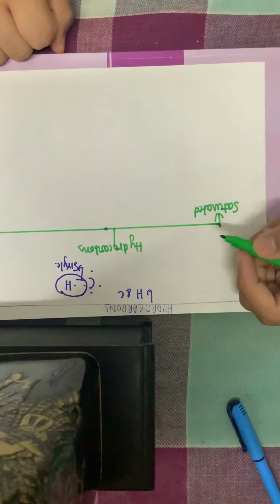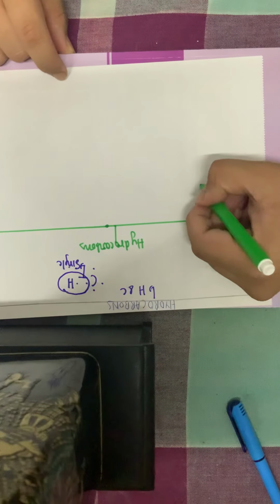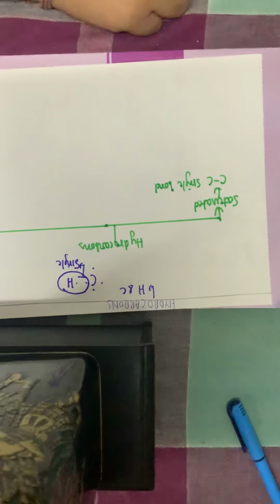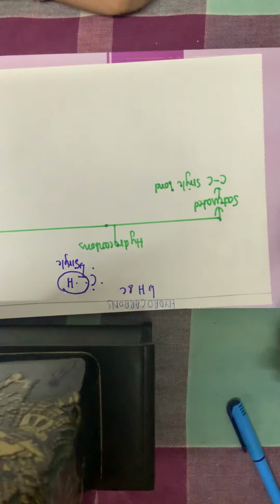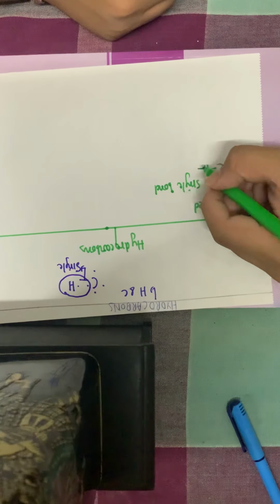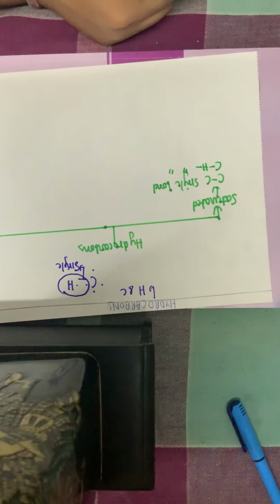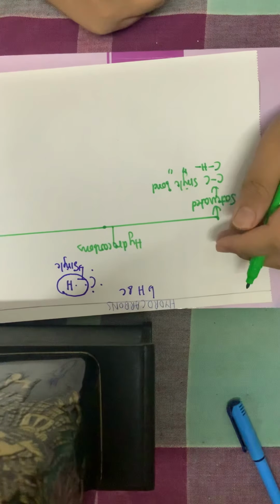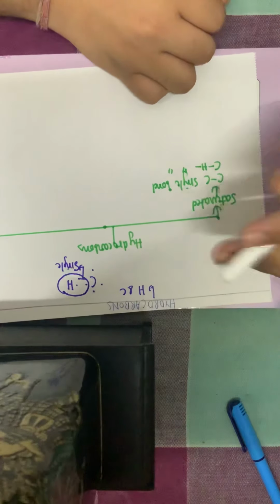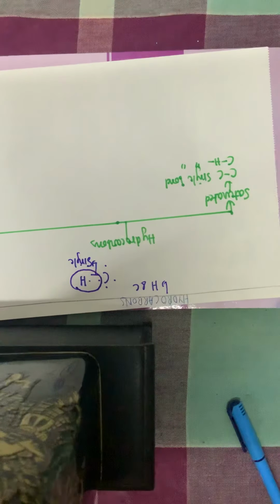Saturated hydrocarbon means there is only carbon-carbon single bond. The carbons which are linked to each other will have a single bond, and of course carbon-hydrogen will also be a single bond. This will be in all the cases. Saturated hydrocarbons will have carbon-carbon single bond.